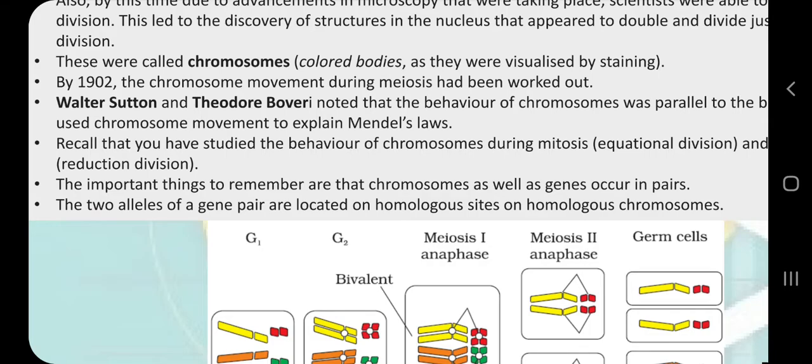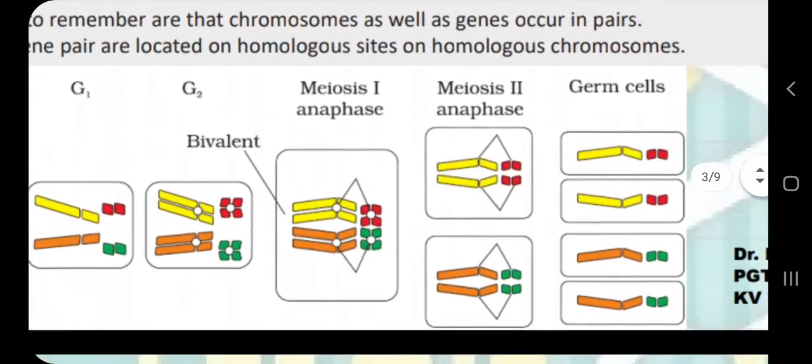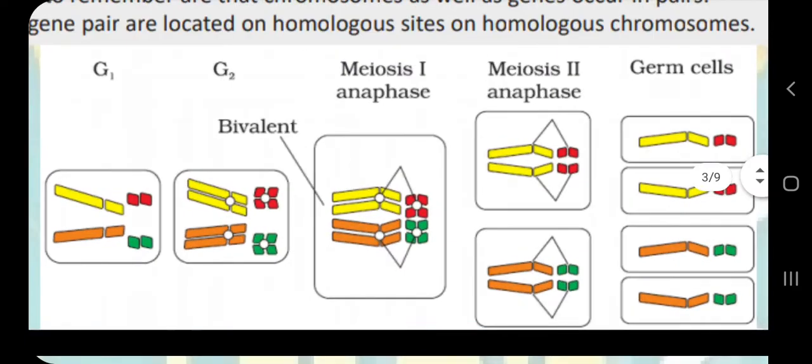So before understanding the chromosomal theory of inheritance, we need to recall the process of meiosis from our class 11th curriculum. This was also assigned in my previous video: if you want to understand the chromosomal theory of inheritance effectively, then you need to have an idea of meiosis.